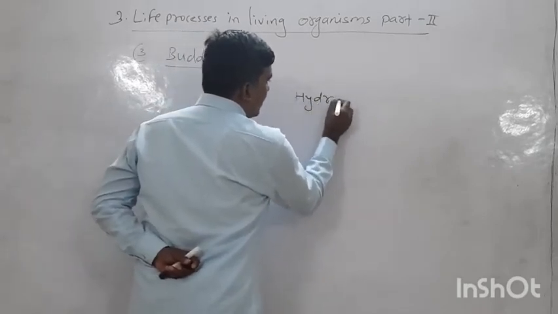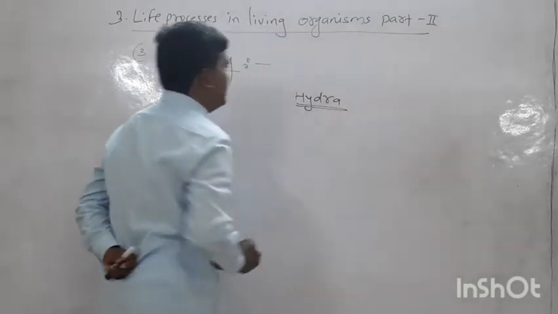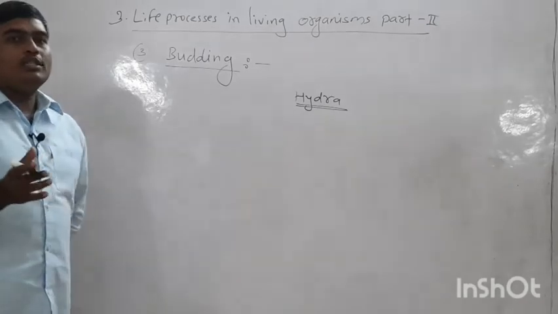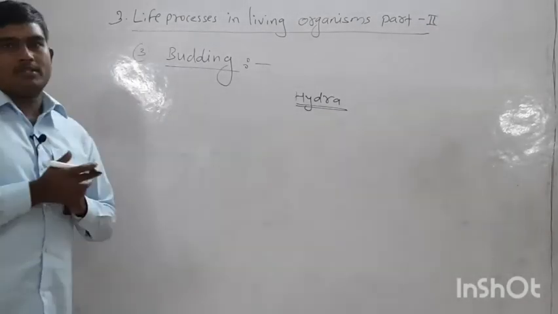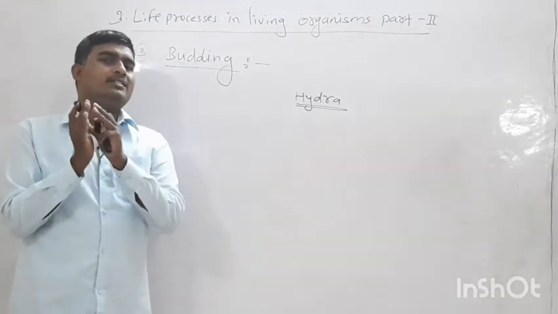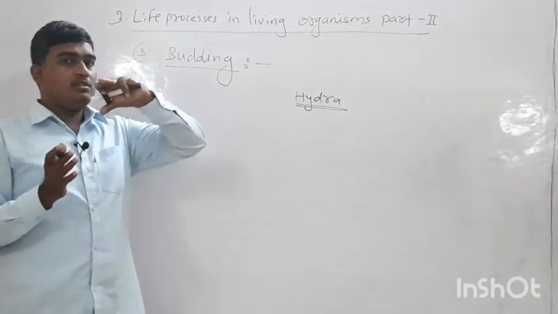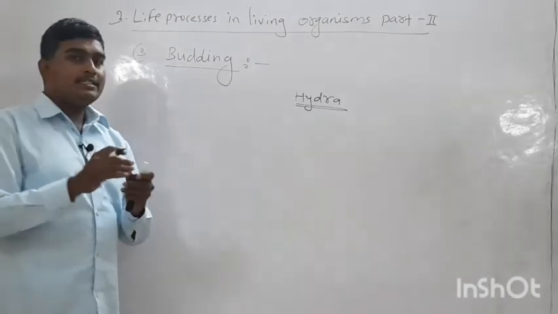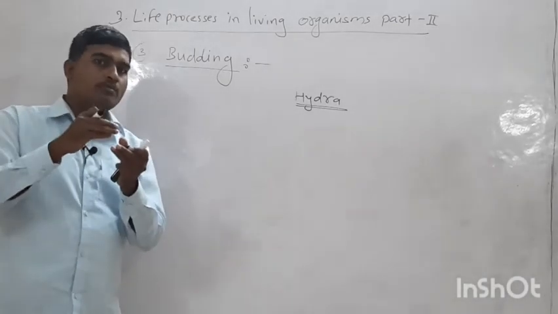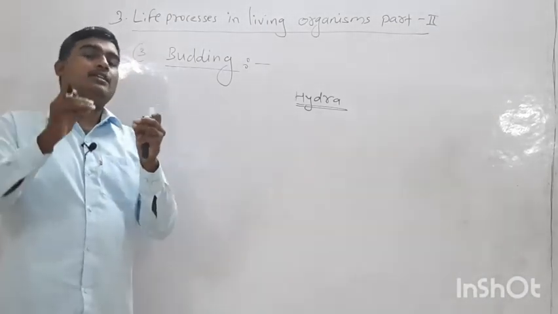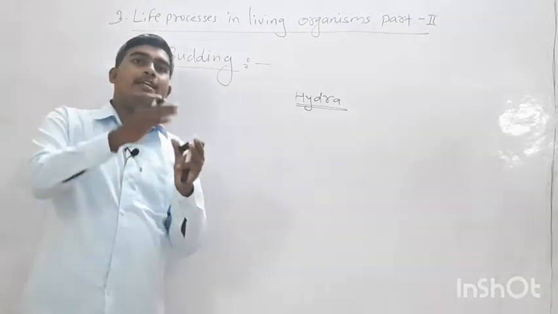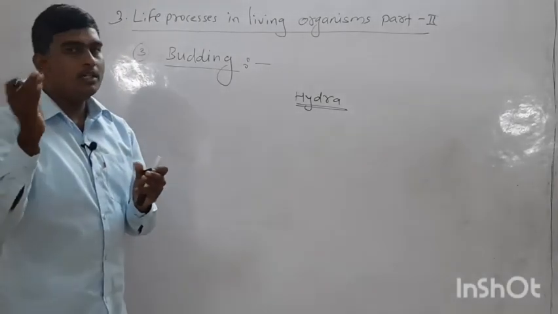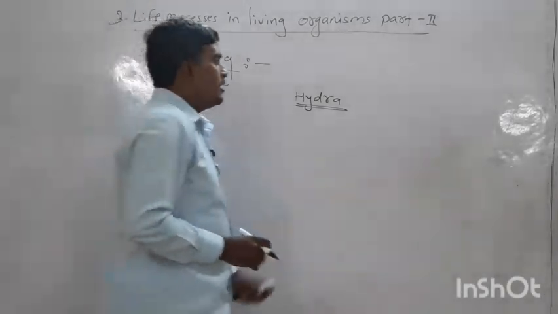Hydra is a category of animal that reproduces by bud formation. A similar method is there, in which there is replication of the genome, that is DNA. Then that nuclei or genome is equally distributed from the parental cell to its bud, the newly formed cell.